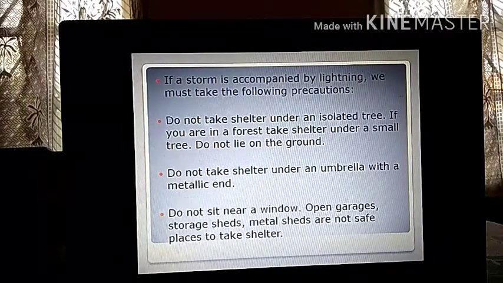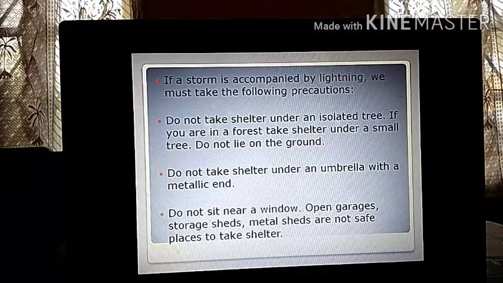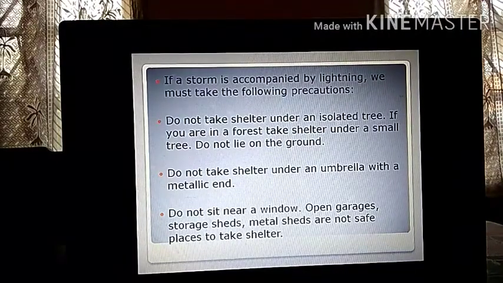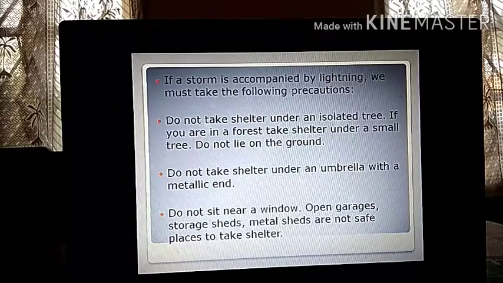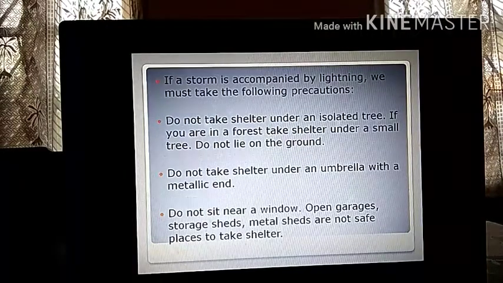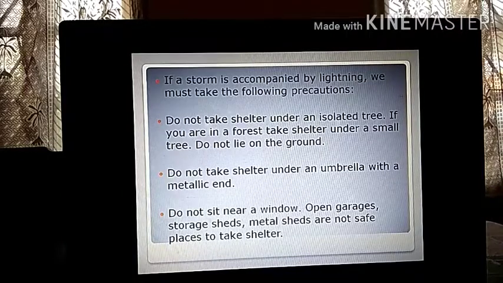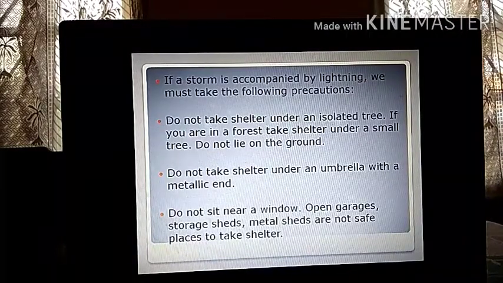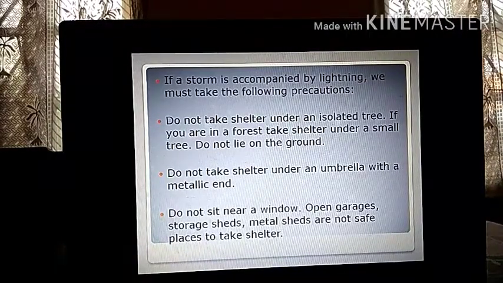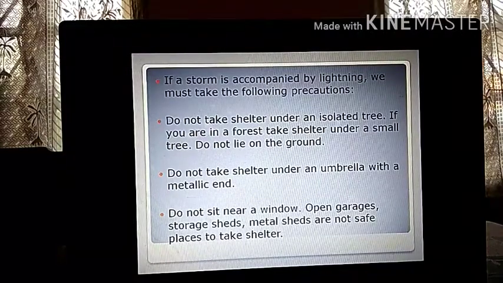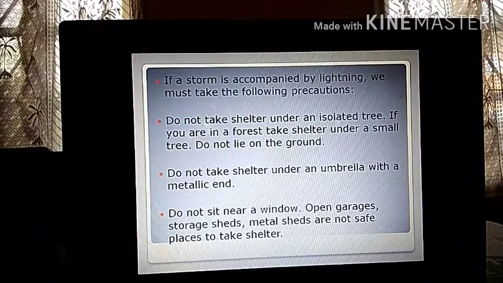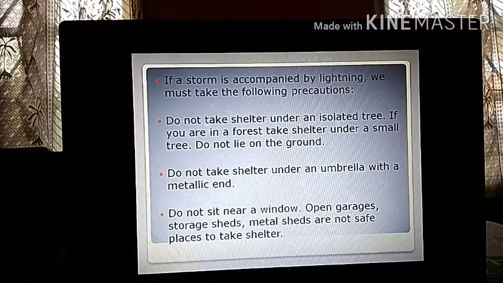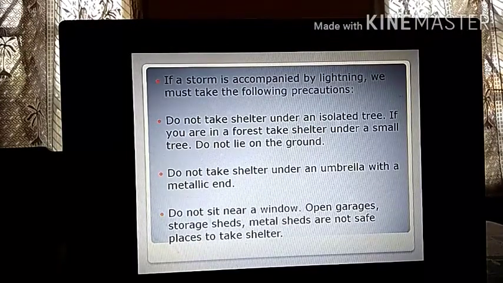Do not take shelter under an umbrella with a metallic end. Very, very important. Remember, if the umbrella you are carrying has a metallic end, you know metals are good conductors of heat and electricity, right? We know that. So if the umbrella has a metallic end, then charges may come and touch the metallic end, and as you are holding the umbrella, you might get electrocuted. So always carry an umbrella with a plastic end. Never carry an umbrella with a metallic end. And if you are carrying one, make sure that you do not open it if there is lots of lightning and thunderstorms happening.